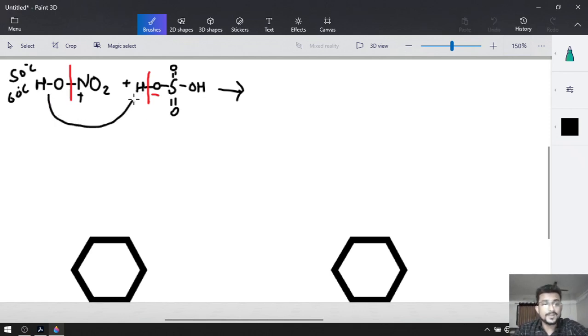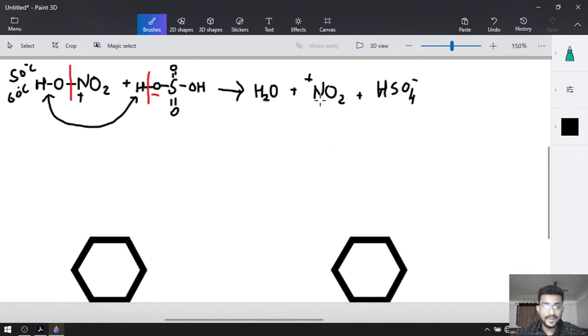So H plus and OH minus are going to combine with each other and it is going to release H2O, plus NO2 plus, but we need NO2 as an electrophile, that's why it is positively charged, and it is going to release simply, you can see over here, HSO4 minus.